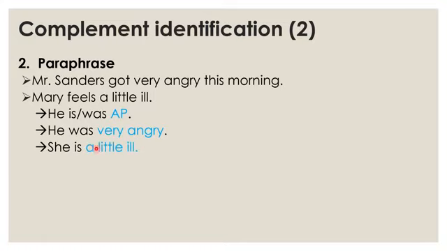So these are the subject complements of was and is respectively. So we see here the function is a subject complement, and therefore "very angry" and "a little ill" are the subject complements of got and feel respectively, if we see got and feel as linking verbs.